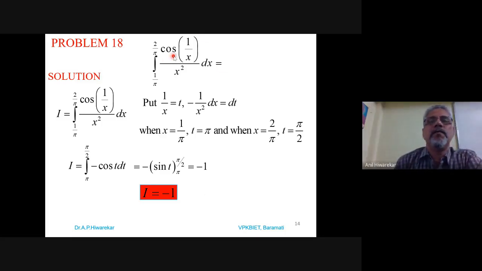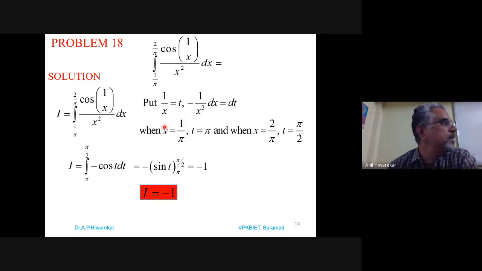So we have to solve this integration. For that, we have to apply substitution. And cos of 1 by x, always see this angle. That we substitute as t, so that taking the derivative of this, we get minus 1 by x square dx as dt.